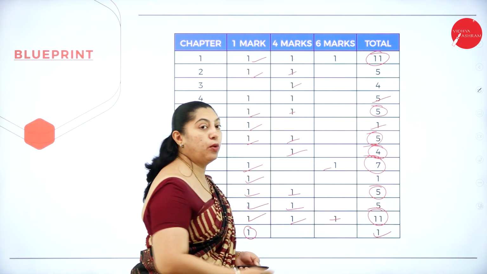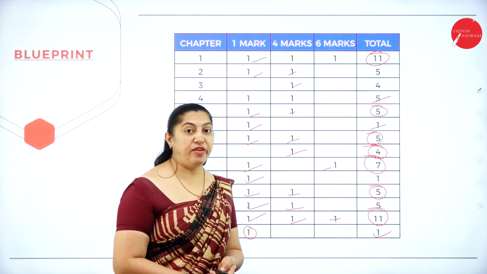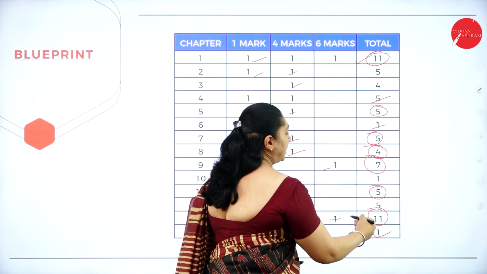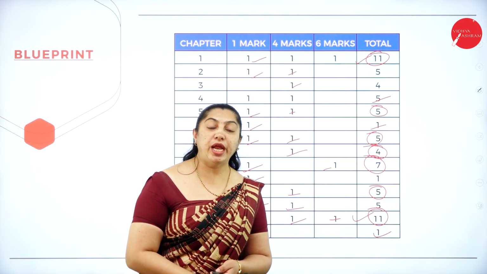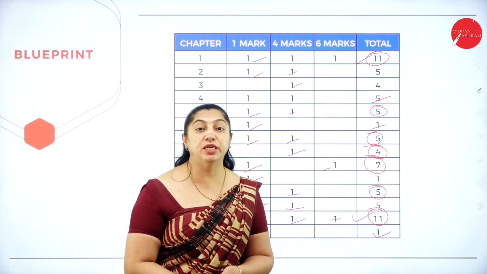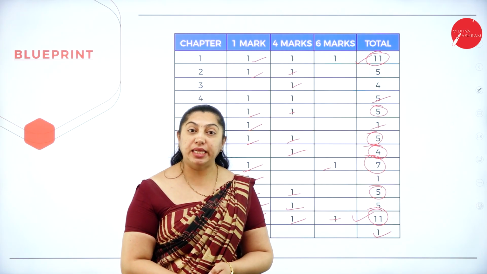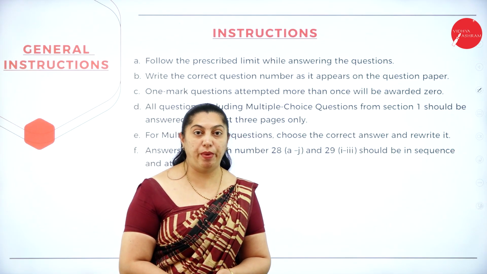So if you see the blueprint, there are 2 chapters where the weightage is for 11 marks. So one is poem, that is Romeo and Juliet, and the other one is Where There Is a Wheel. So put some more interest towards these chapters so that you can score better marks. Now let's see the instructions before we move on to the model question paper.